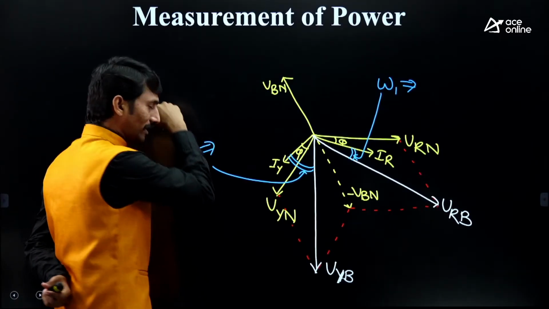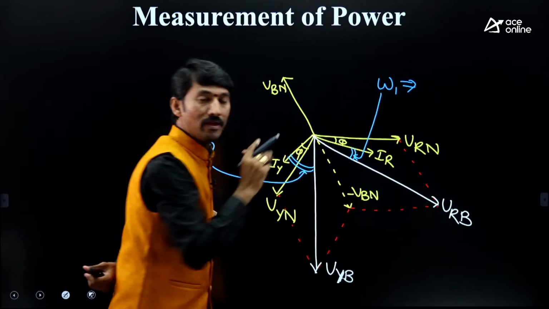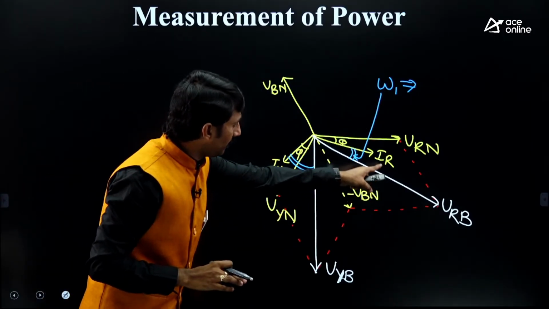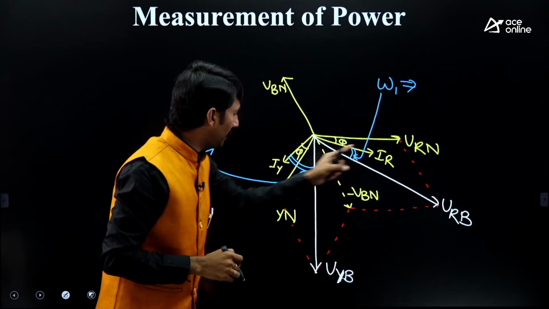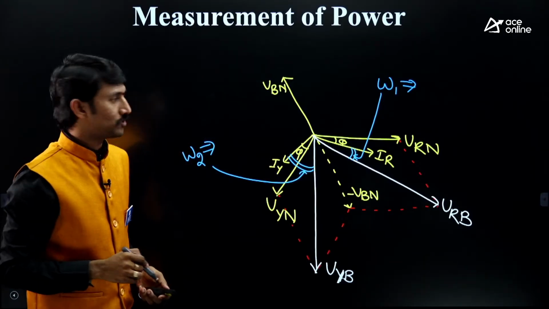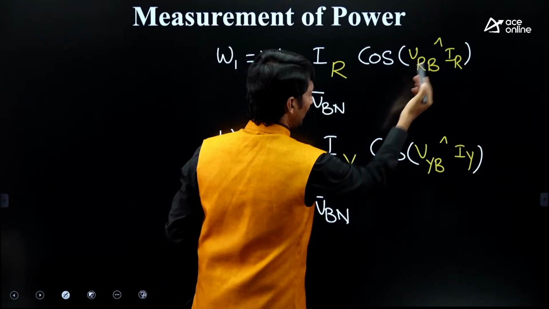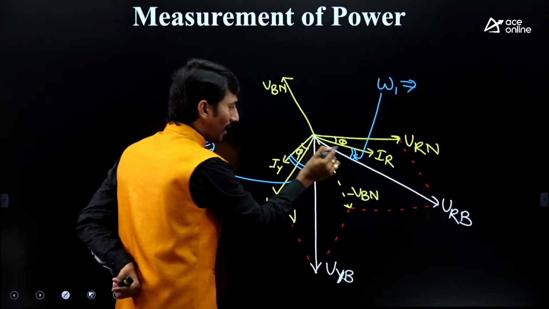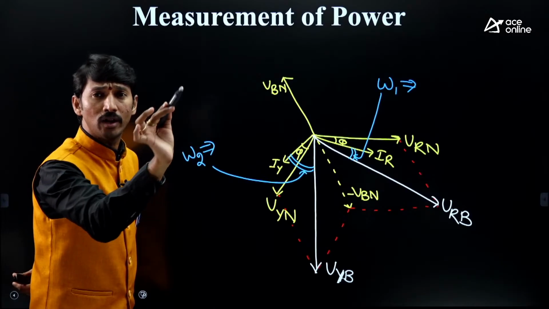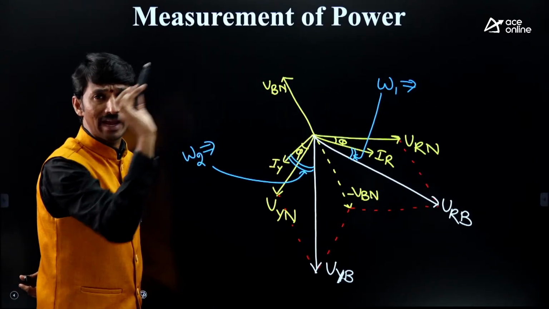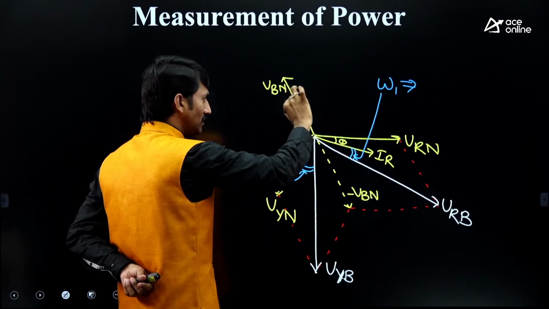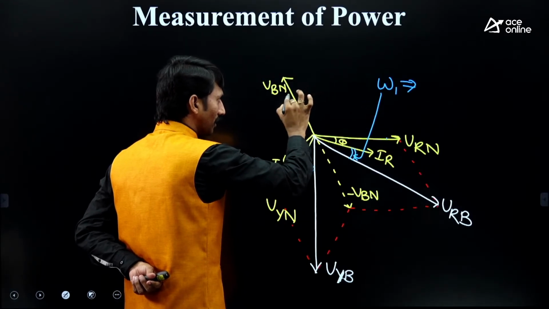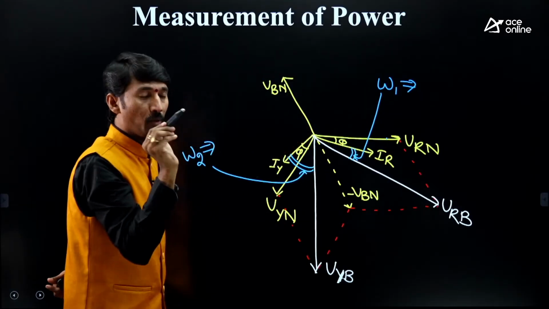Now tell me, what is the angle? What is the angle between VYB and IR? VRB and IR, VYB and IY. So simply the VRB and IR, VYB and IY angles are required. Now, what is this angle? Kindly follow along with me, follow my hand movement. Everyone, kindly focus more. This is the key point.